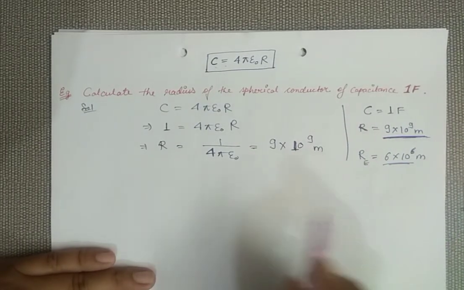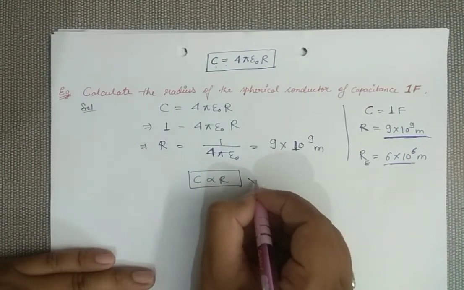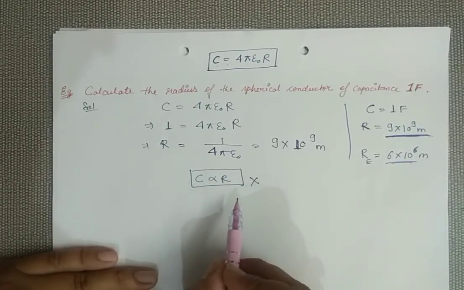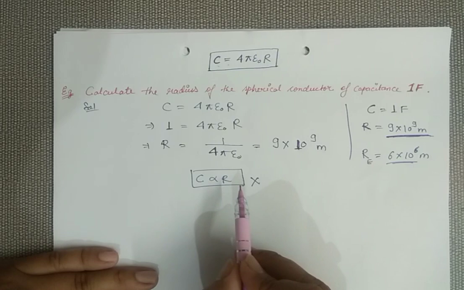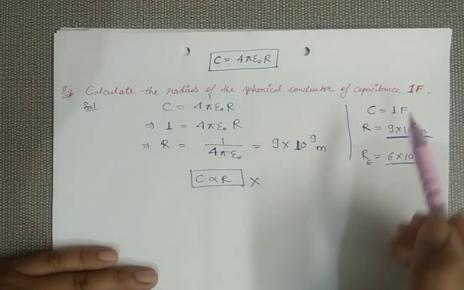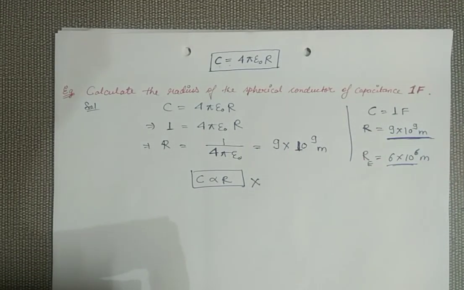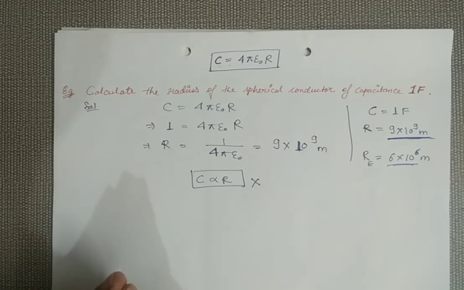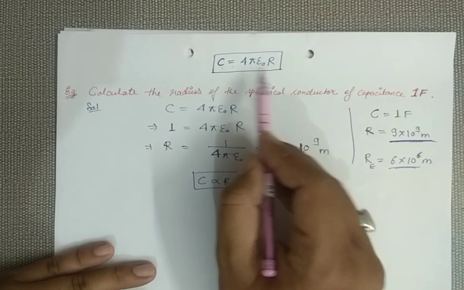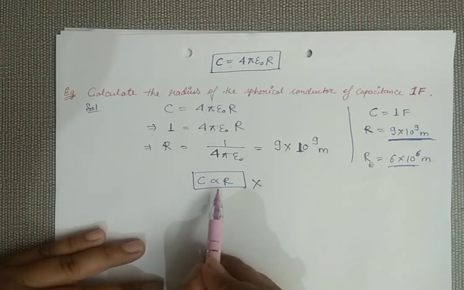Which means this concept, that C is proportional to R, is not valid to design a capacitor. I am not saying that this concept is wrong. The concept is true, but it is not valid to design the capacitance. Suppose I want 2, 3, 4 farad, then it is not possible for me to design such a large capacitor. So we use another technique to develop such kinds of capacitors. So remember, this formula is enough to solve the numerical, but in order to develop a real life capacitor, this formula is not useful.